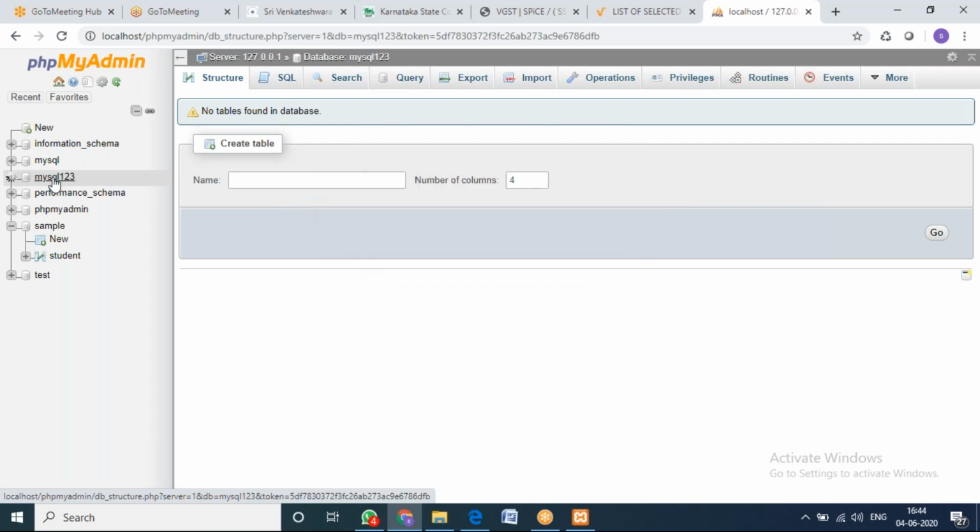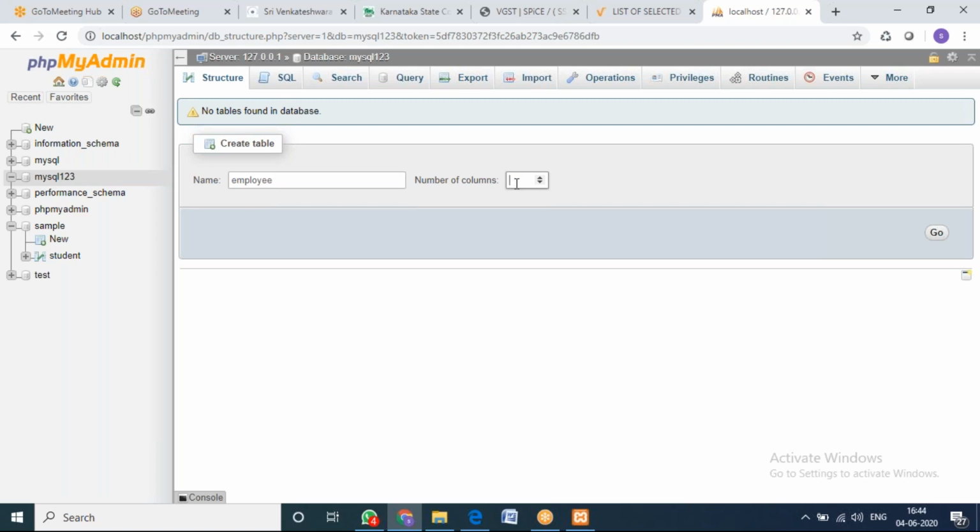Just click on that database. Now I want to create a table. You can see here directly, you can create a table. What is the name of the table? I'll just say employee. I want to create employee. How many columns you want? I'll say like 3 columns.